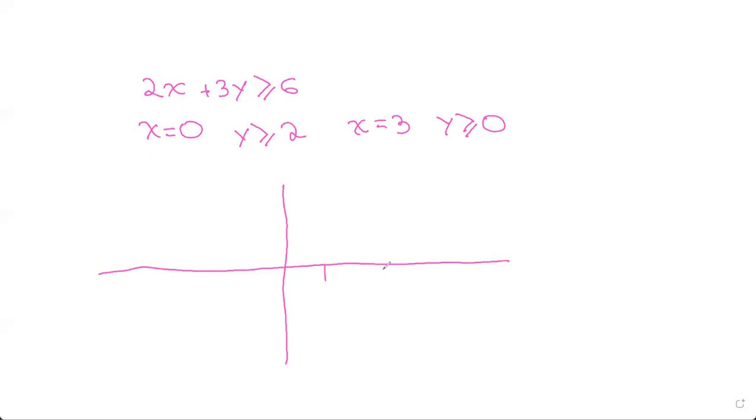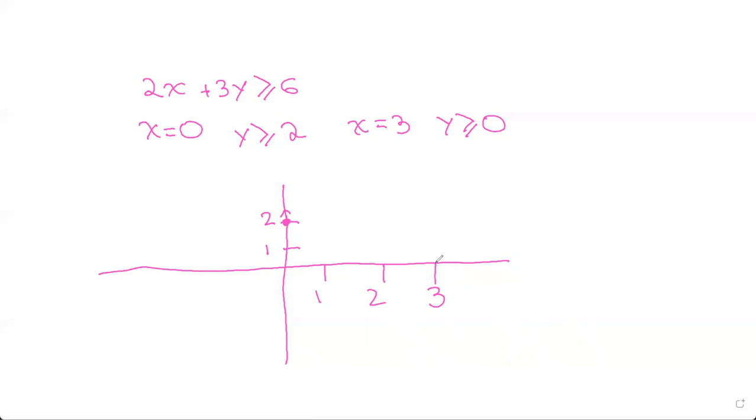1, 2, 3, and then 1 and 2. So this is 3, 1, and 2. So we know when x was 2, y is greater than 2, right? So when x is 2, y is greater than this. I'm just going to write an up arrow so that we know that it's above because it's greater than 2.